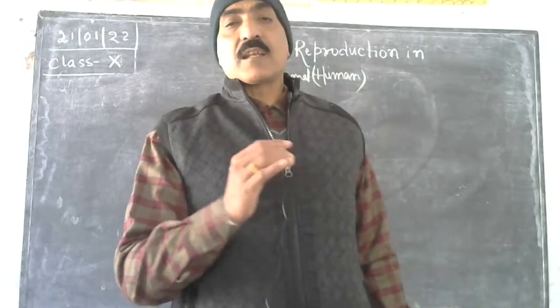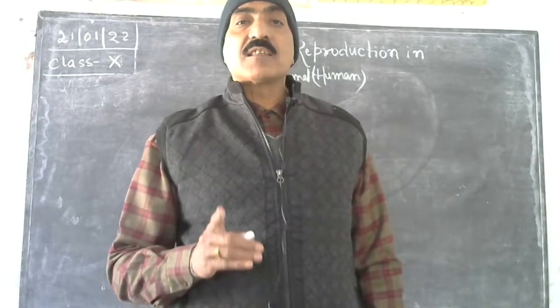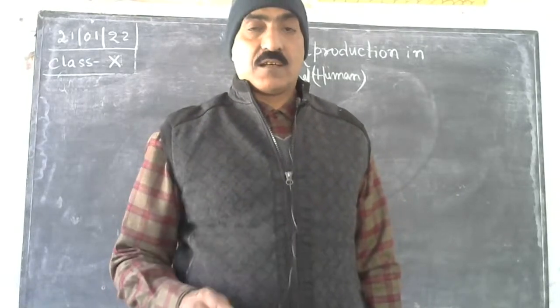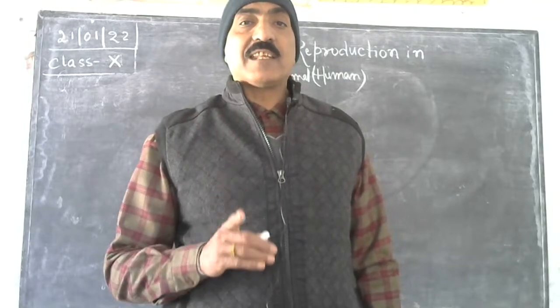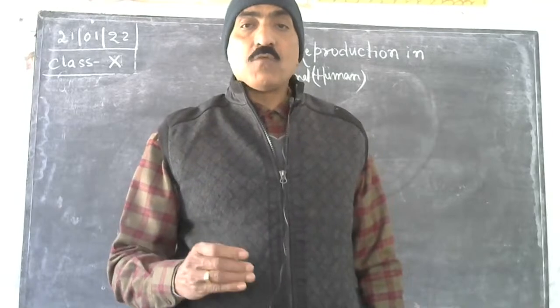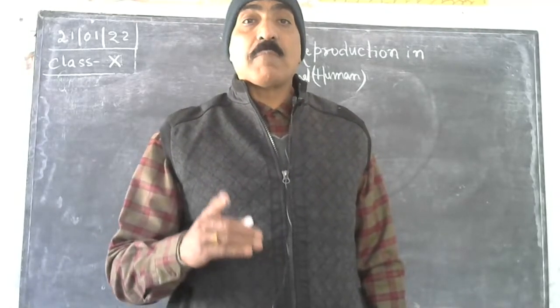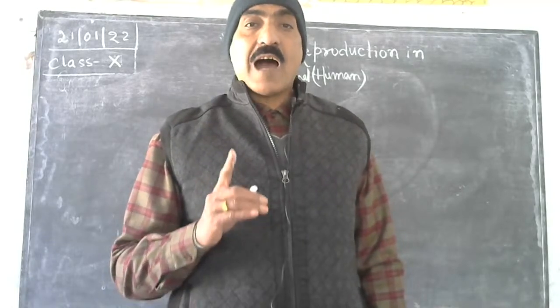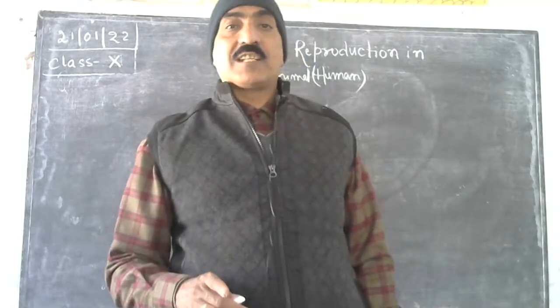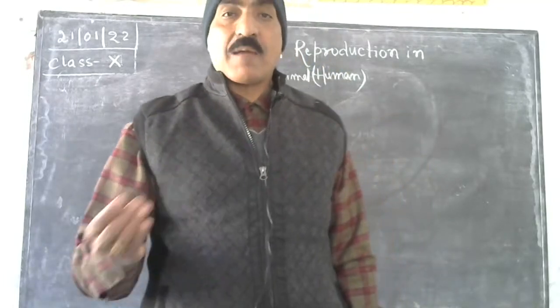But this reproductive system becomes functional only after a certain period of age. Only after attaining a certain period of life does an individual male or female attain sexual maturity. After having sexual maturity, they may produce male or female gametes.